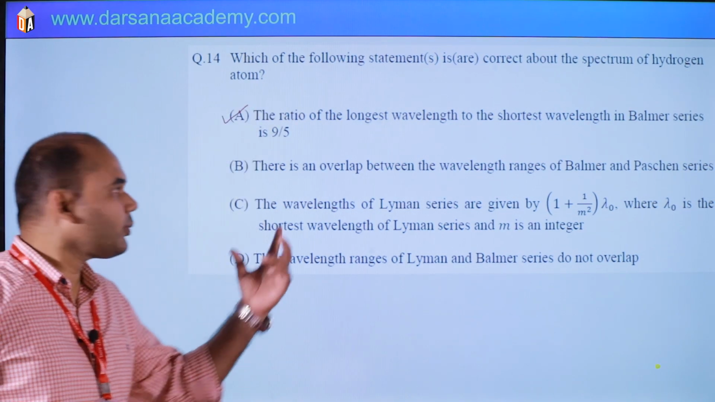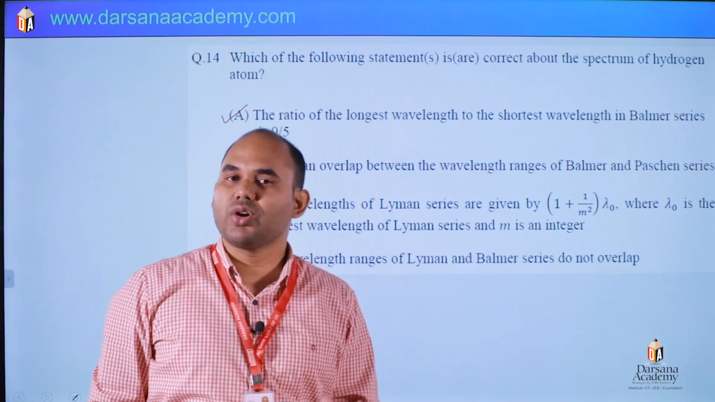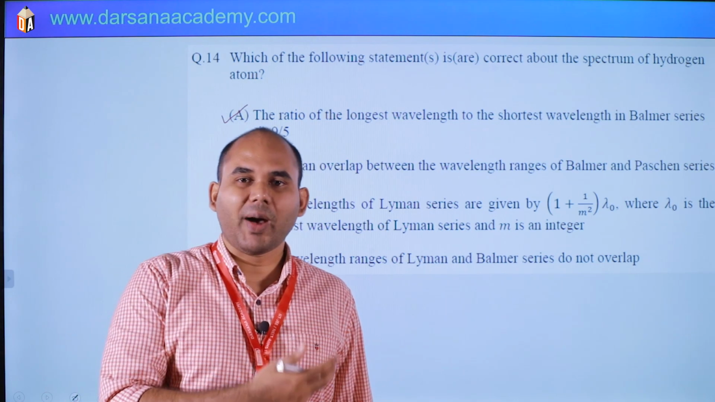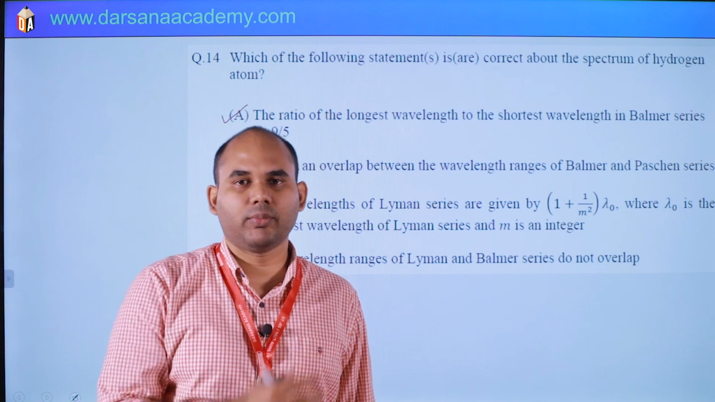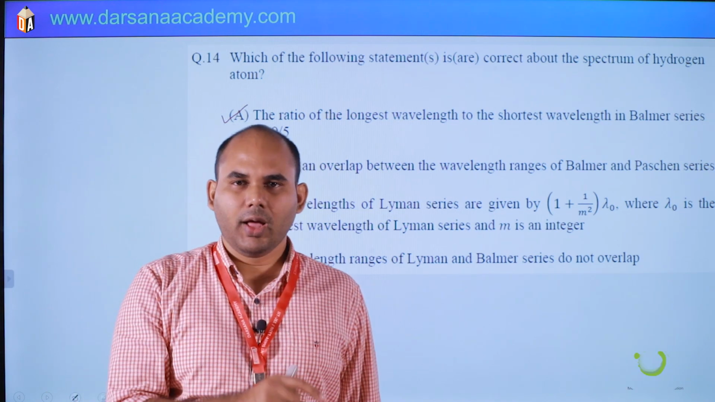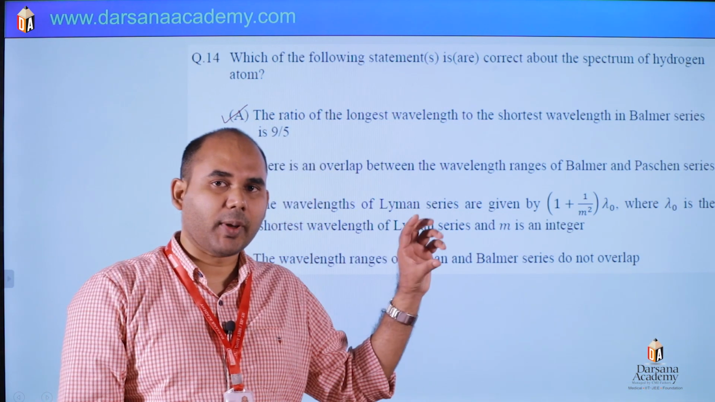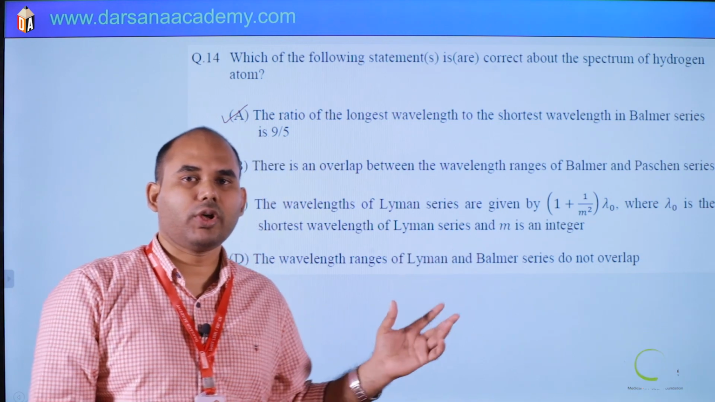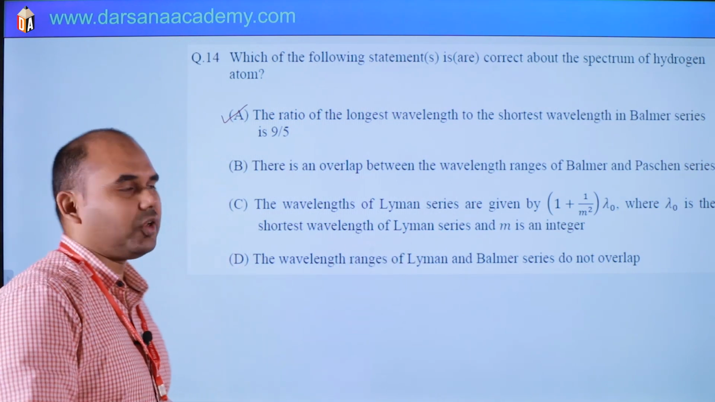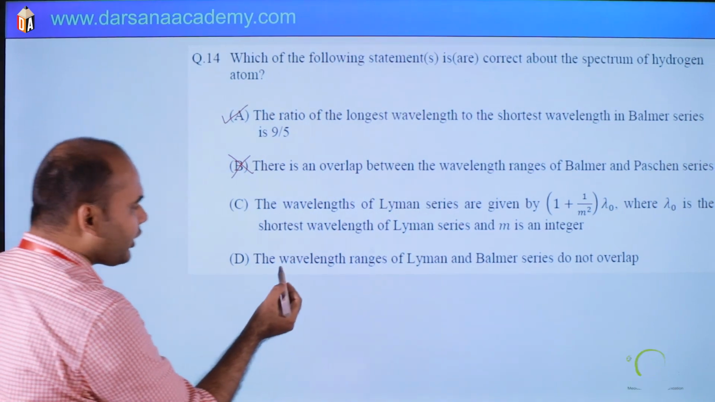Then the next option is option B. There is an overlap between the wavelengths of Balmer series and Paschen series. No, there is no overlap. In Lyman, Balmer and Paschen series there is no overlap. But in the infrared region, Paschen, Brackett and Pfund, there is overlapping. In NCERT also you can see this figure of the hydrogen spectrum wavelength. You can see there is no overlap in these three. So this option is wrong.